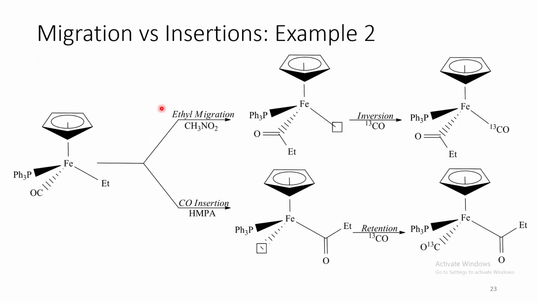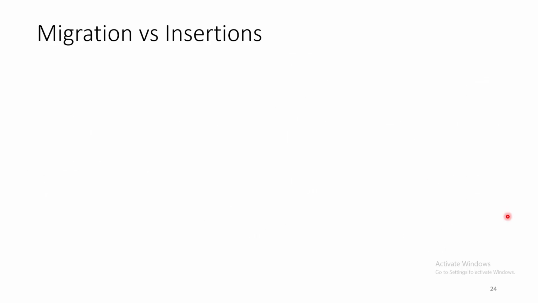Now in this particular case, we can see a different type of scenario. In nitromethane solvent, it happens via ethyl migration pathway and leads to inversion of configuration. Whereas in HMPA solvent, it happens via CO insertion pathway and leads to retention of configuration.